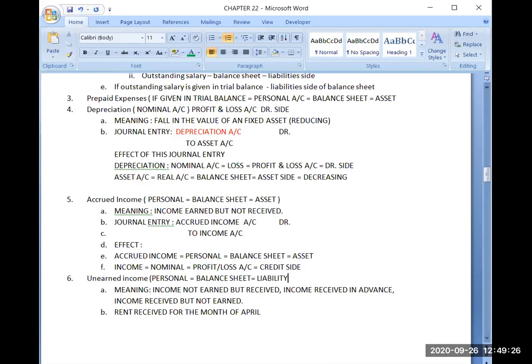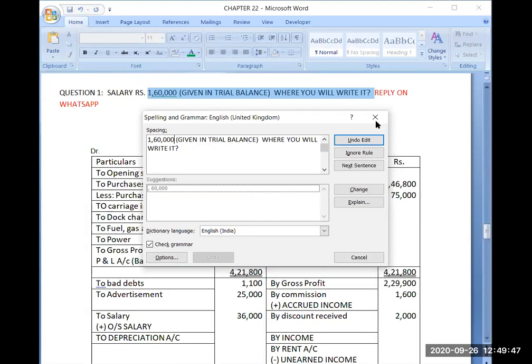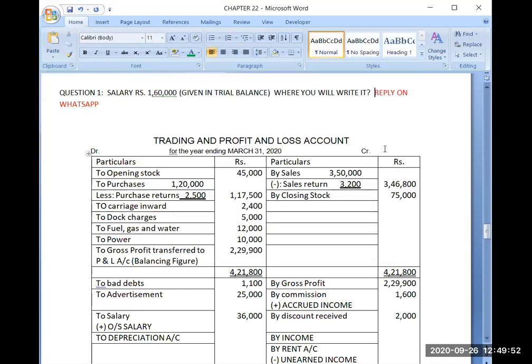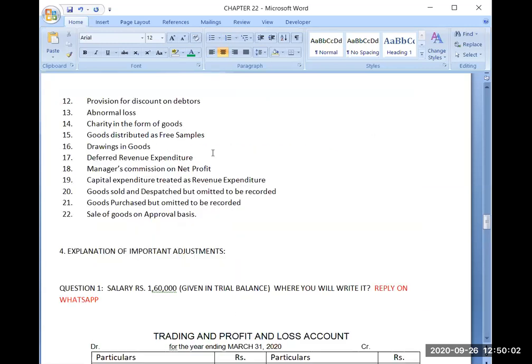It is my liability, because I have received that income, but I have not earned it. So it becomes my liability, my responsibility, that in future I have to provide services or goods, whatever it is, against that advance which I have received. Clear? Okay.